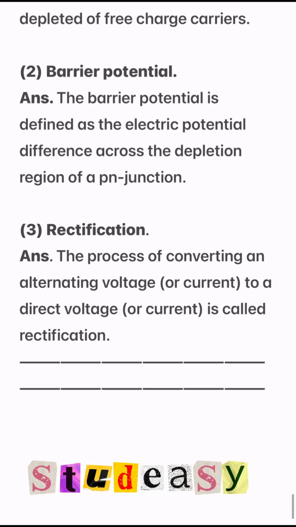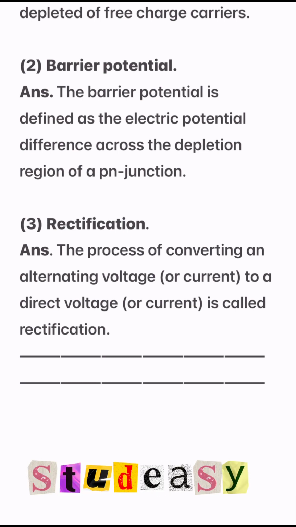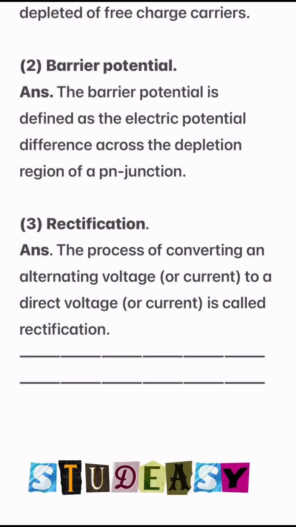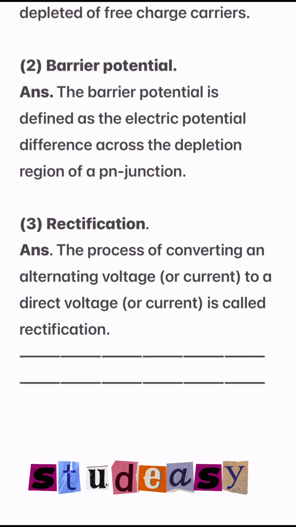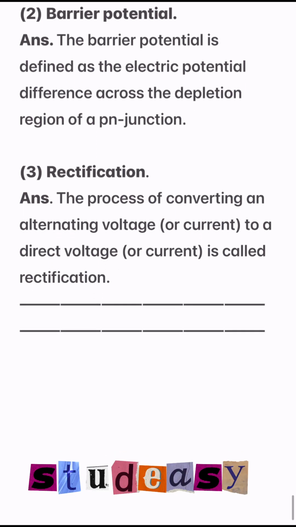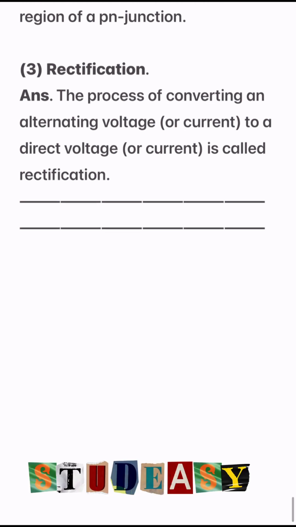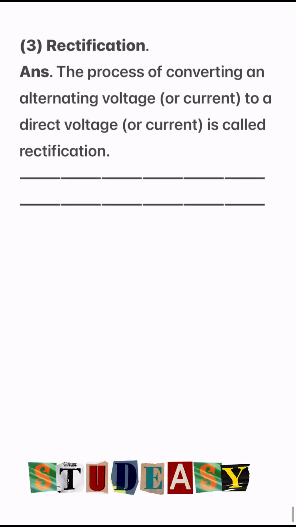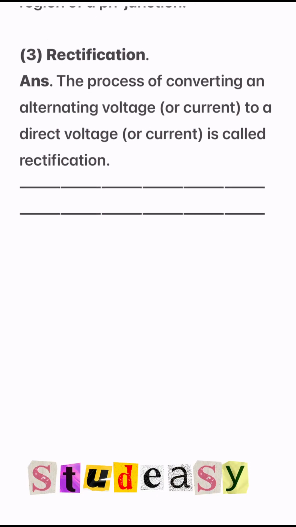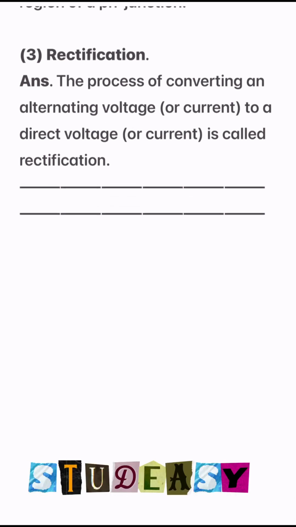Number 2, barrier potential. The barrier potential is defined as the electric potential difference across the depletion region of a p-n junction. Number 3, rectification. The process of converting an alternating voltage or current to a direct voltage or current is called rectification. These are all important definitions of the chapters.